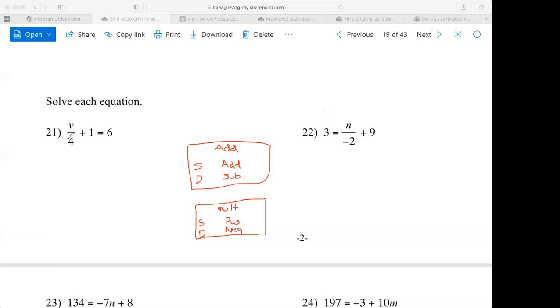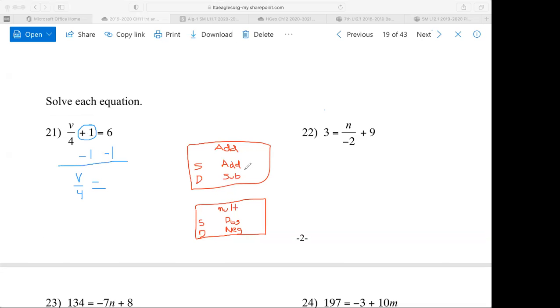All right, number 21, the V is the variable. It's on the left side of the equal sign. So I need to get rid of what's being added or subtracted first. That's +1. To get rid of addition, you subtract. So I subtract 1 from both sides. Whatever you do to one side, you do to the other side. By design, 1 minus 1 is 0. Poof, it goes away. So we're left with V over 4 is equal to